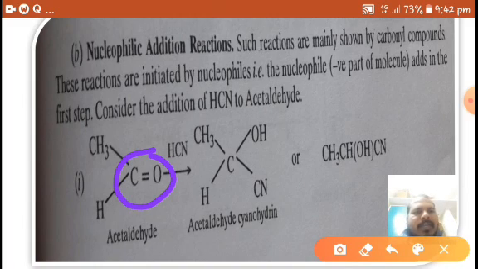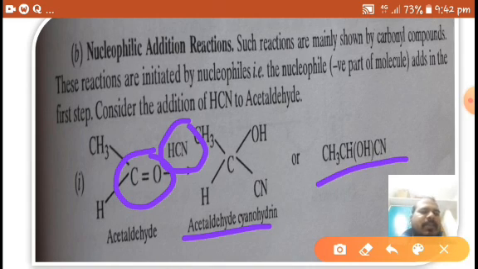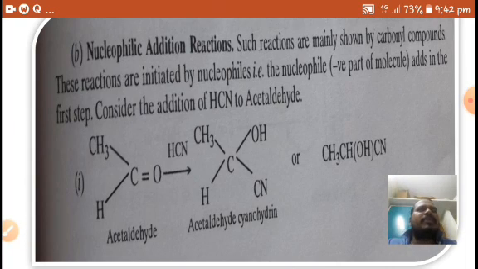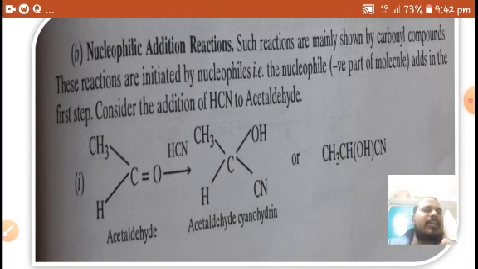And here I am taking the example of an aldehyde reaction with hydrogen cyanide, which gives cyanohydrin. If you observe and understand the mechanism, you will come to know that it is a nucleophilic addition reaction. So the reaction should be started by a nucleophile. A nucleophile is, in general, a species having negative charge, or an electron rich species.